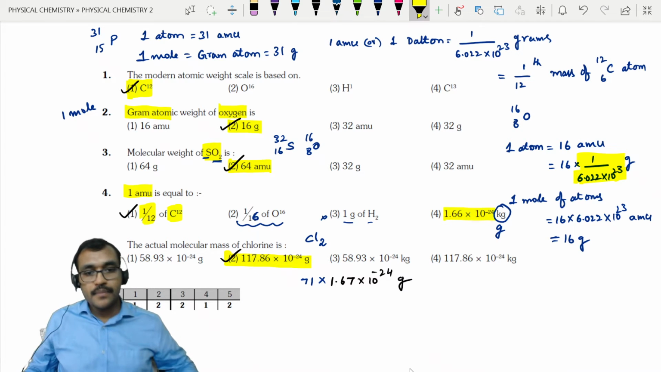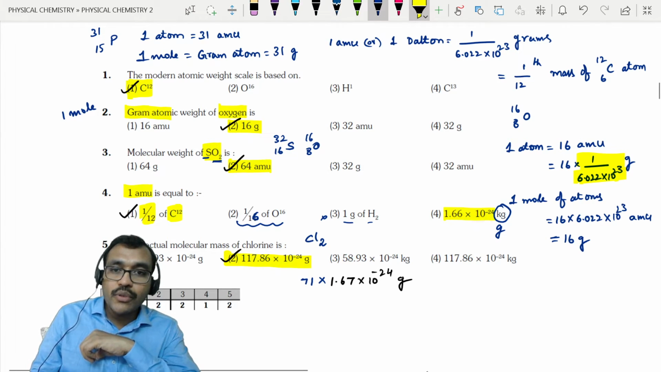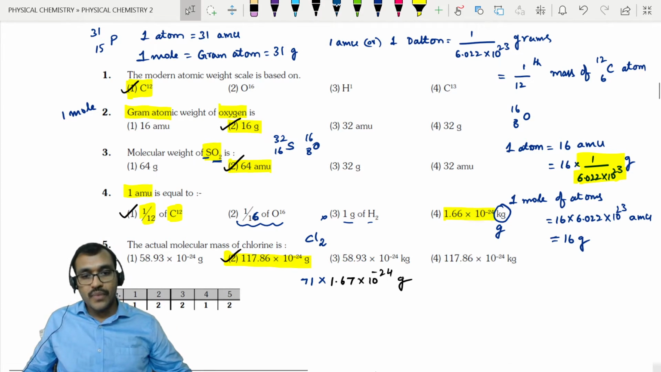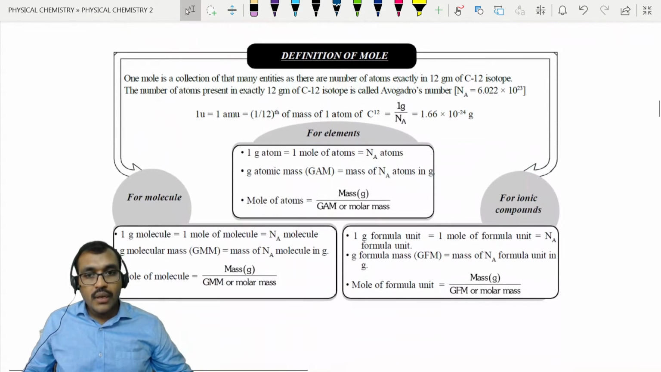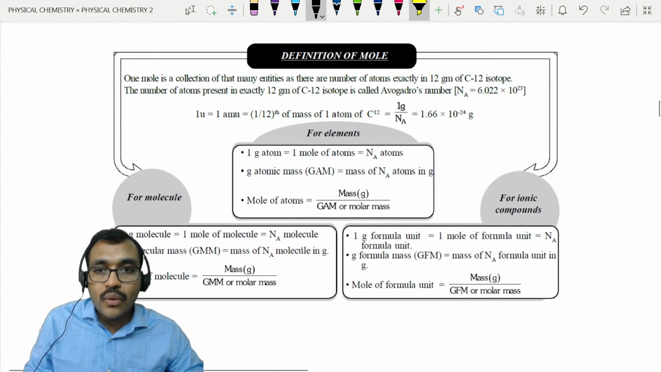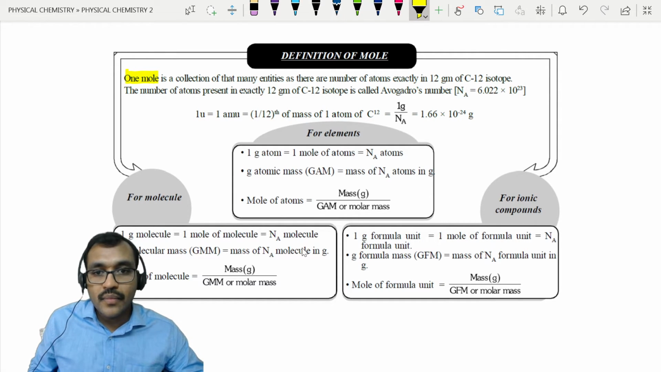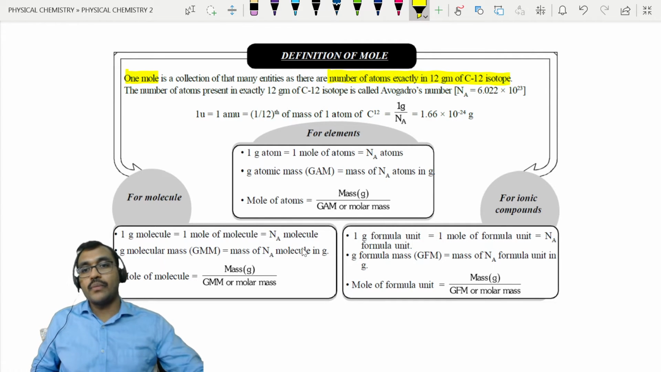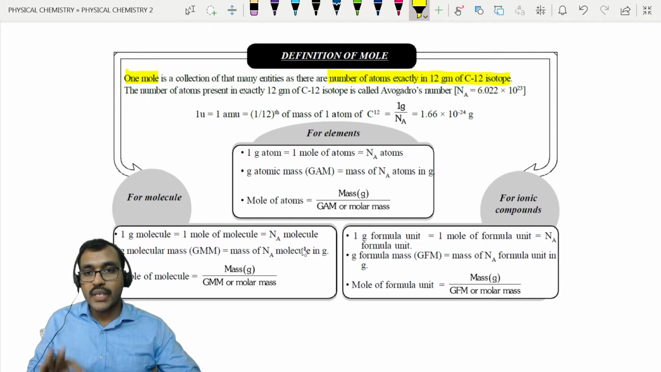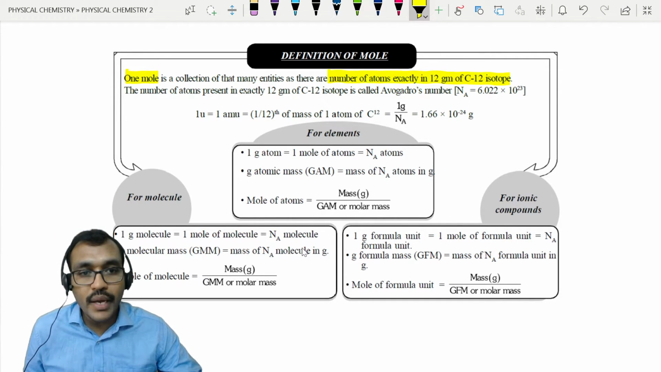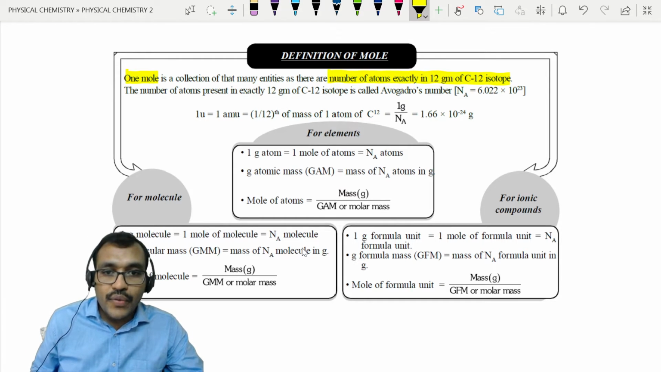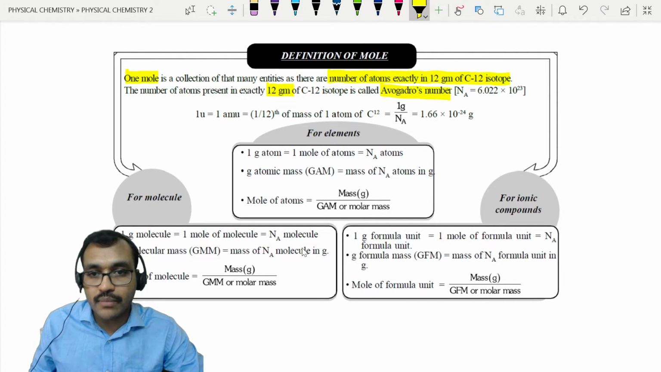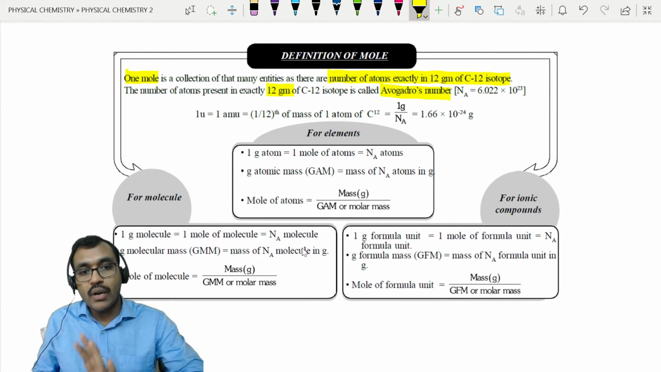So this is nothing but actual atomic mass or molecular mass, mole, and so on. Now, coming to the next concept: definition of a mole. What is a mole? Mole is defined as the number of atoms exactly present in 12 grams of the C-12 isotope. That is called 1 mole, right? 12 grams means Avogadro number of atoms.